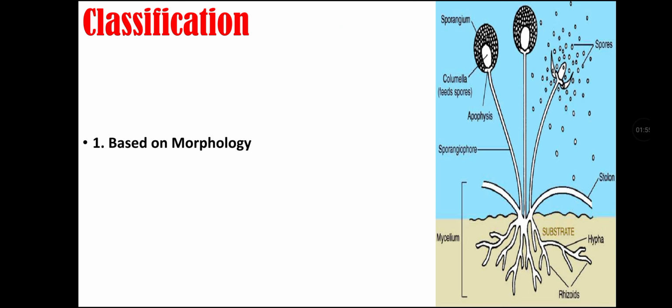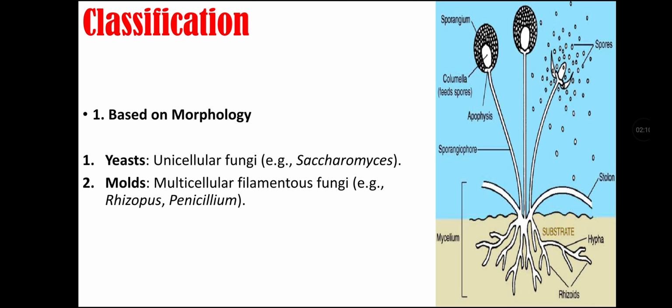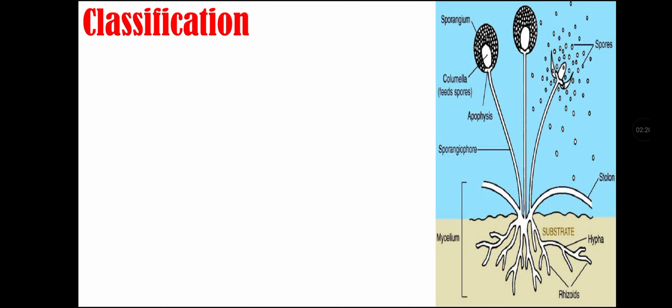Classification of fungi. First classification is based on their morphology and second is based on their reproduction. Classification of fungi based on morphology. First is yeast. They are unicellular fungi. Second is molds, which are multicellular filamentous fungi, for example Rhizopus and Penicillium. Third type is mushroom, which are large fruiting bodies of fungi.